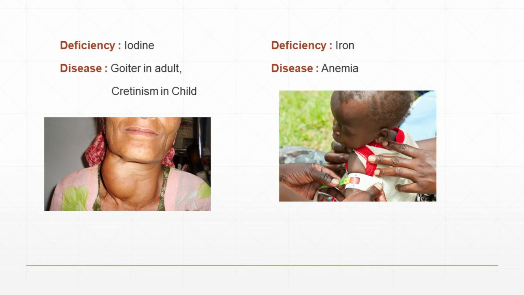Once again, I'll read that protein deficiency diseases and minerals deficiency diseases. Protein deficiency causes Kwashiorkor and marasmus. Calcium deficiency causes rickets. Phosphorus deficiency causes osteomalacia, and iodine deficiency causes goiter and cretinism.